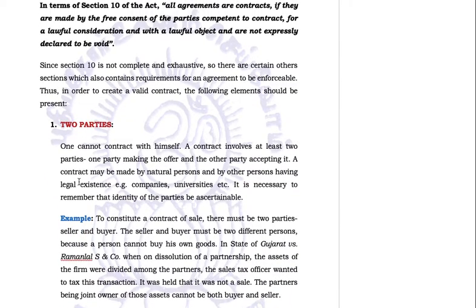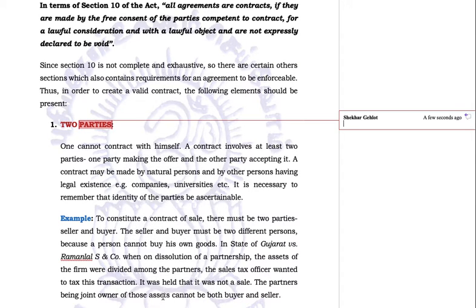Two parties must be there. First of all, there must be two parties. That means A cannot enter into contract with himself.